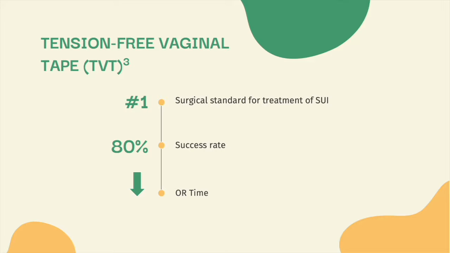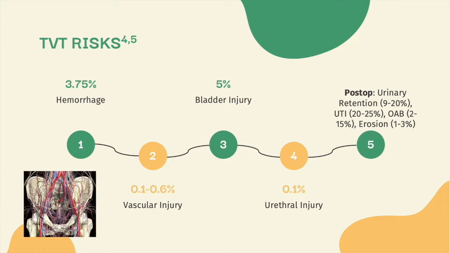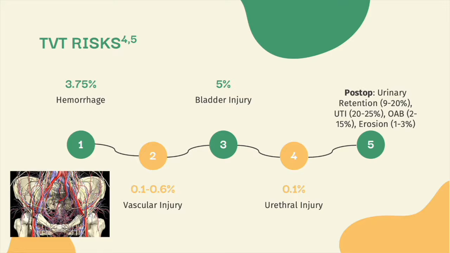The number one surgical standard of treatment of SUI, given in large part due to its high success rate and shortened OR time requirements, is the TVT. As the TVT insertion process relies on passage through pelvic spaces where there is an intricate condensed network of blood vessels and organs, there is a risk of hemorrhage and a 0.5% risk of iliac artery injury. Bladder and urethral injury are also possible risks. Listed here are possible post-op complications.